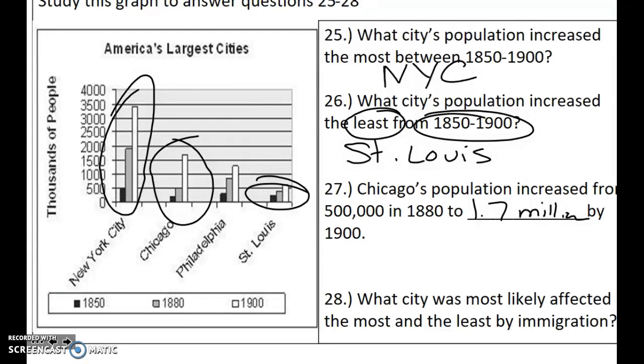All right, 28, what city was most likely affected the most and least by immigration? The most was New York City. We can look at that and tell there's a large spike between 1850 and 1900, a large influx of immigrants into New York City. There's a lot of industry, and the physical features there in New York are more favorable to a lot of industry. And the least is going to be St. Louis.